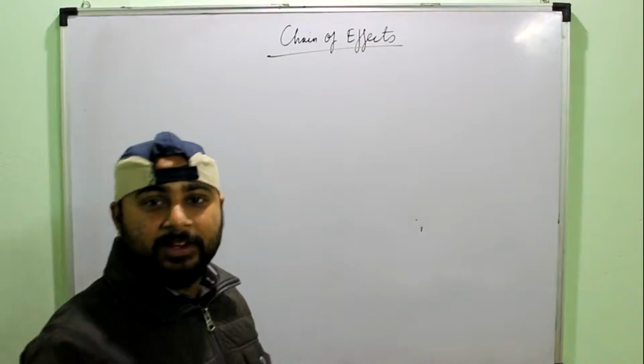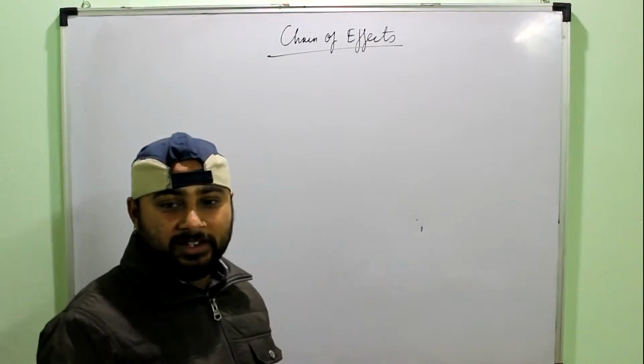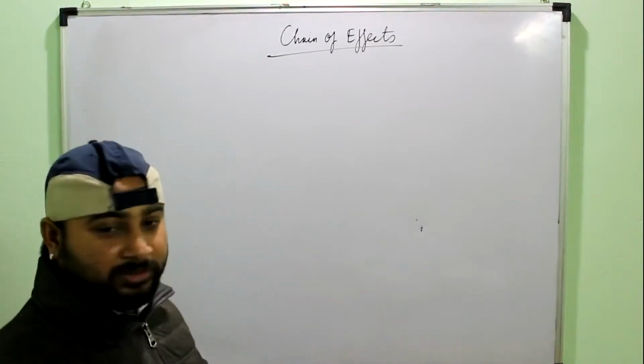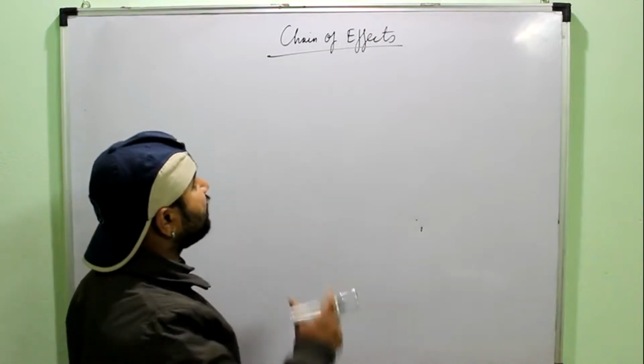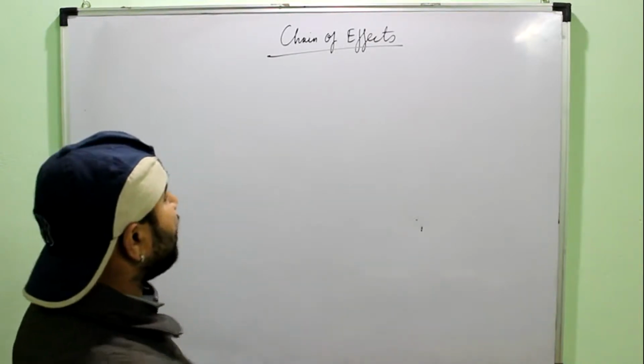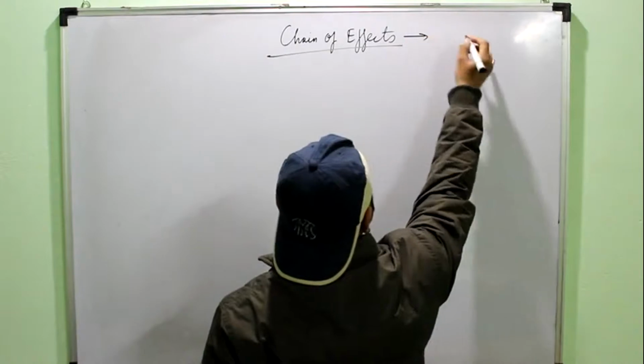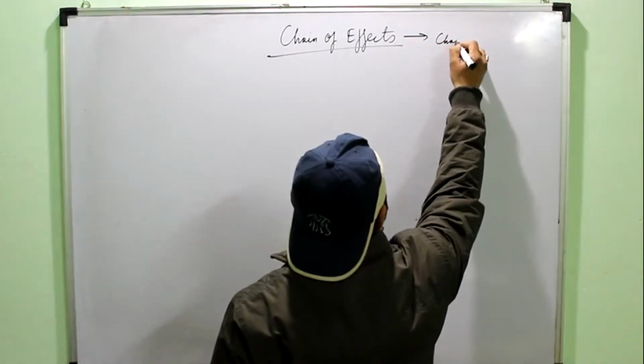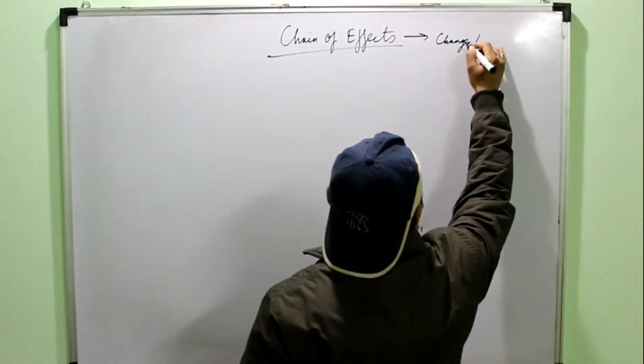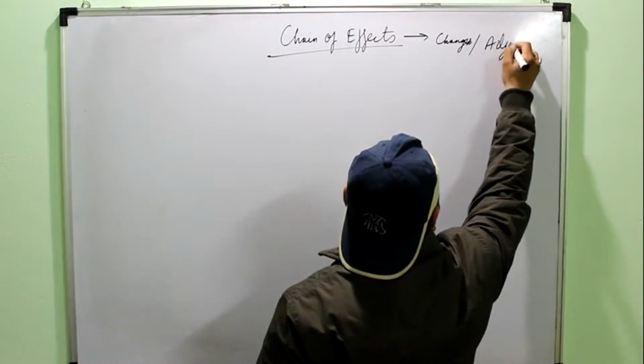Understanding the representation of the various changes in the demand and supply and how they are affecting the demand. Now we have to understand the chain of effect. See what chain of effect means. It means the series of changes, or you can call it an adjustment mechanism.